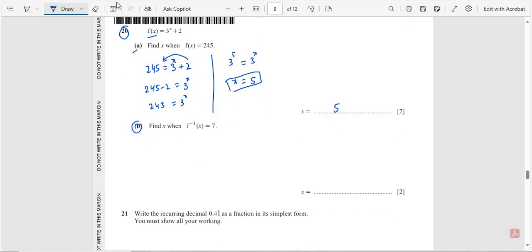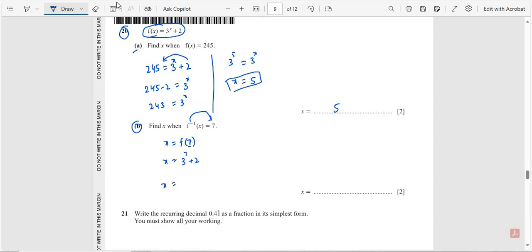Part B. Find x when f inverse of x is equal to 7. If f inverse is shifted to this side, the remaining is x is equal to f of 7. So x is equal to f of 7, put 7 in this function. So 3 raised to the power x, the value of x is 7, so 3 raised to the power 7 plus 2.